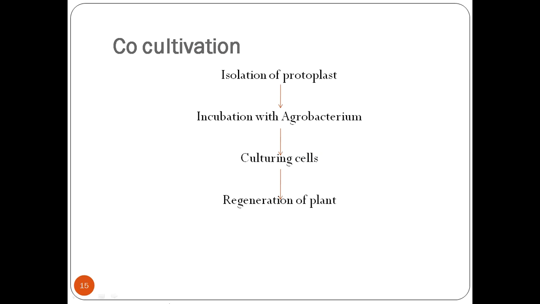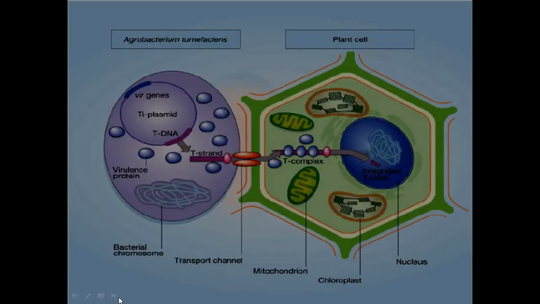So we will proceed to the actual process of this agrobacterium. So this is the whole agrobacterium cell which has the tDNA region, we can see here. This tDNA or Ti plasmid has the vir genes, we know about that, and tDNA which starts from the left border and ends towards the right border which has our gene of interest.